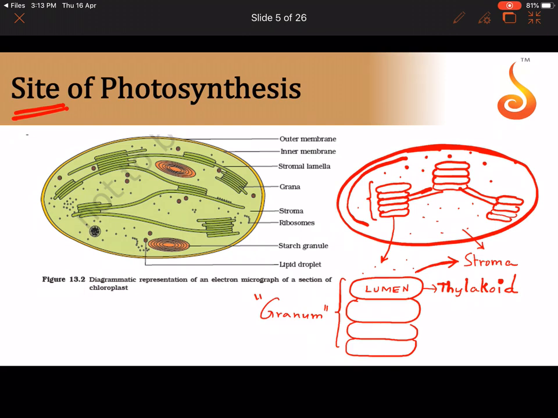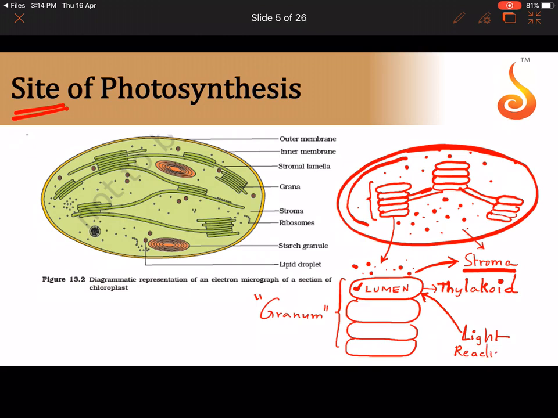So the space inside the thylakoid is referred to as the lumen, and the dots which I have shown outside are the stroma, the matrix of the chloroplast. And a very important thing is that it is in the membrane of the thylakoid that the light reaction of photosynthesis takes place.